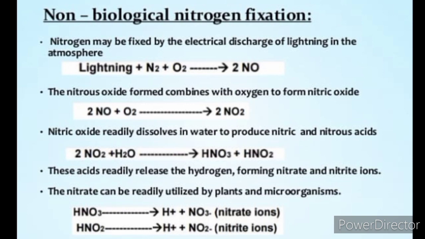These acids readily release the hydrogen, forming nitrate and nitrite ions. The nitrate can be readily utilized by plants and microorganisms. HNO3 is equal to H+ plus NO3-, nitrate ions. HNO2 is equal to H+ plus NO2-, nitrite ions. HNO3 is having nitrate ions, HNO2 is having nitrite ions.